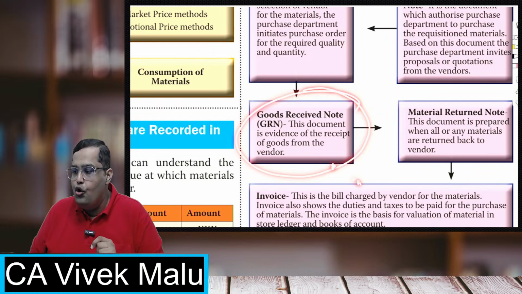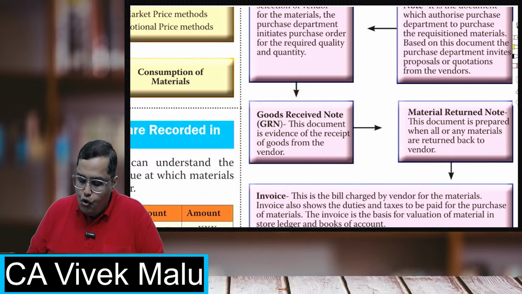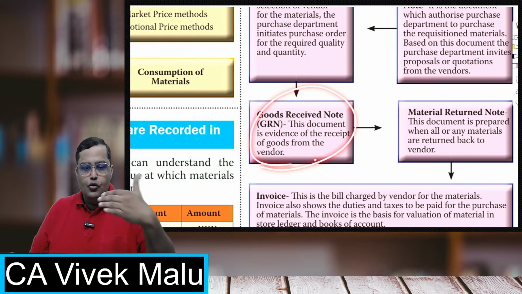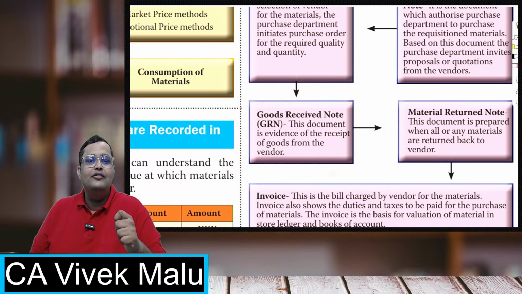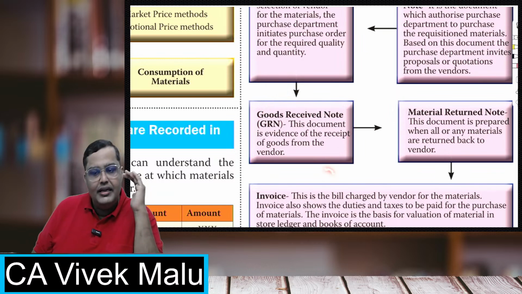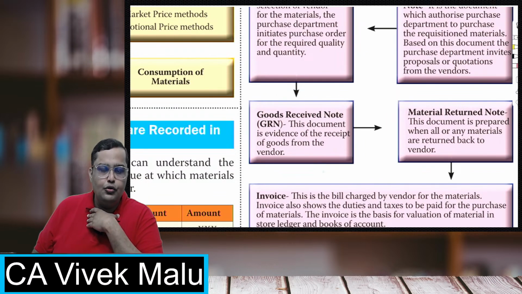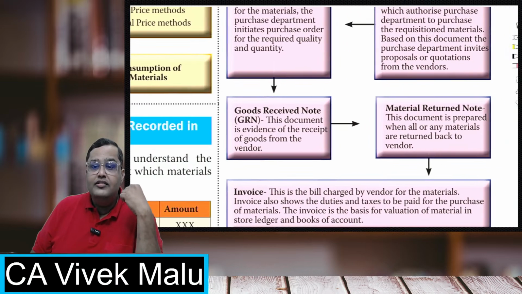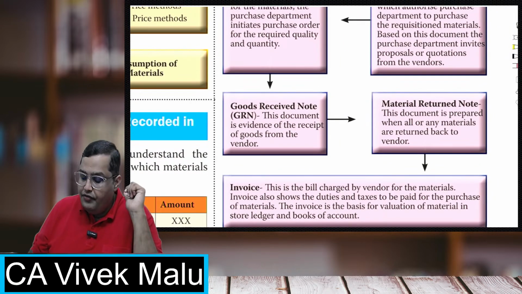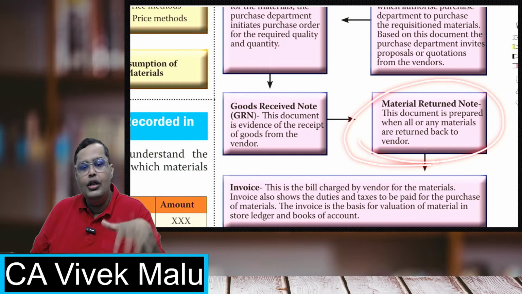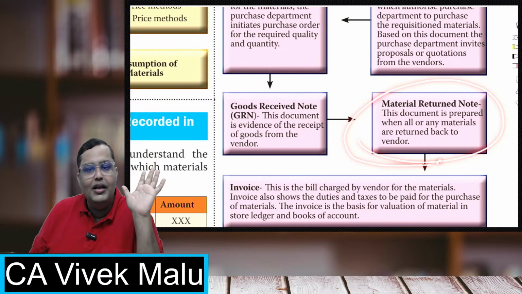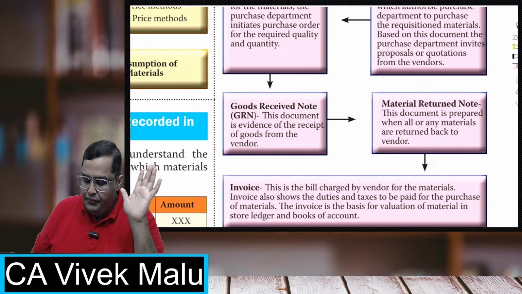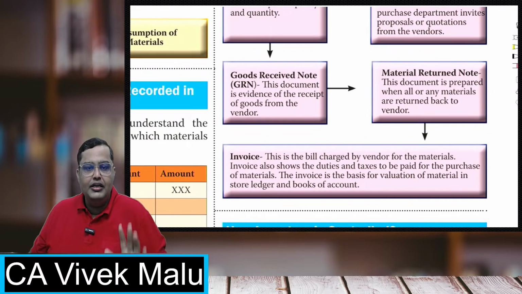After the goods come to the factory, we'll be making a note which is called the goods received note. So the goods are coming to us and we'll be making this goods received note, and we will also be giving this note to the supplier, that yes, supplier, you have given the goods to us. Now, suppose the goods are not proper, we will make a material return note and give it back to the supplier. Take away, these goods are not as per our specifications. Okay, so I hope all of you have understood this.